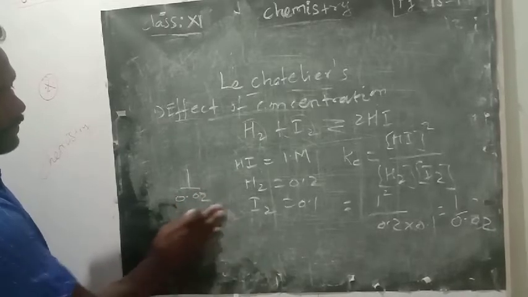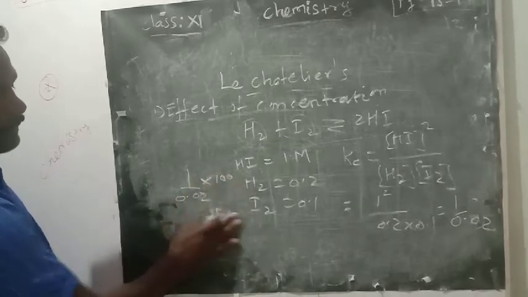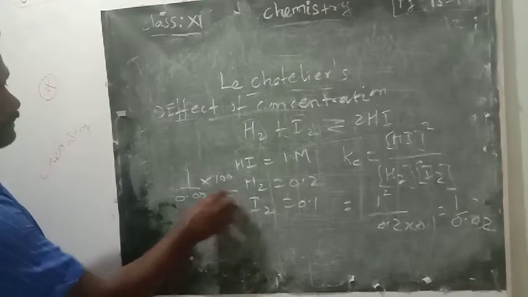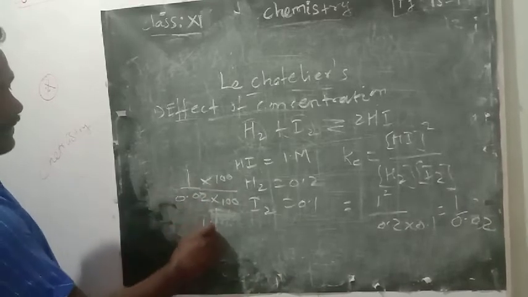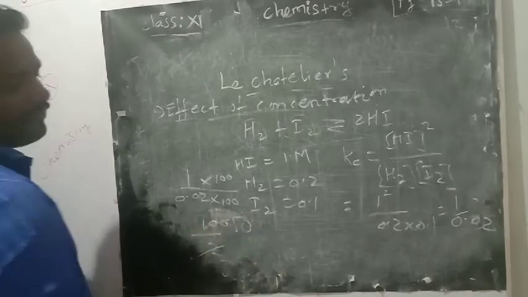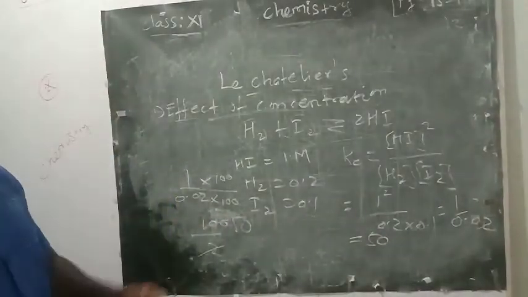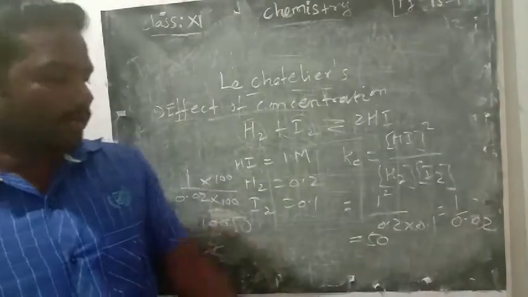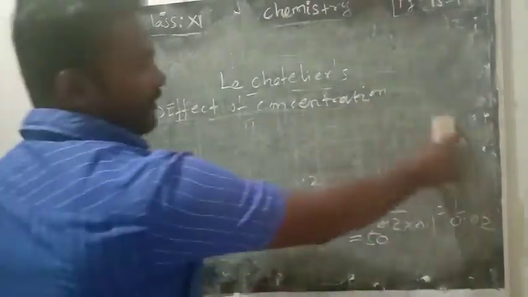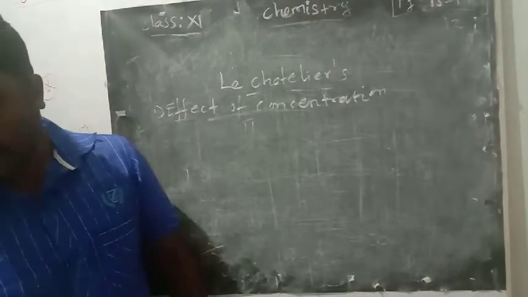Top and bottom you multiply with 100, so 100 divided by 2. If you cancel, you will get 50. So what is the Kc value for the given concentration? 50.